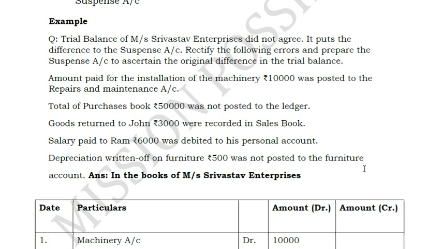So here he has given examples of some errors which happen. Now we need to identify which of them are one-sided errors and which of them are two-sided errors. Remember friends, only one-sided errors should be handled with the help of a suspense account. In two-sided errors, you know that both sides of the entry are wrong. So you just need to reverse that and post the correct entry, isn't it? No need to have a suspense account. Only in one-sided errors, we need to take suspense account because we do not know where the error happened.